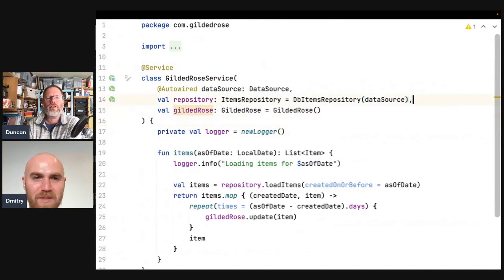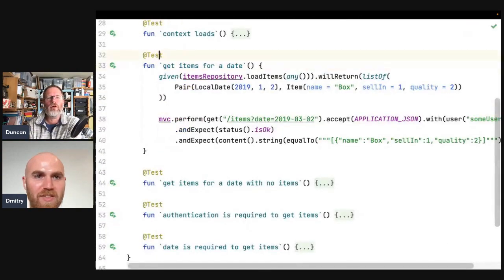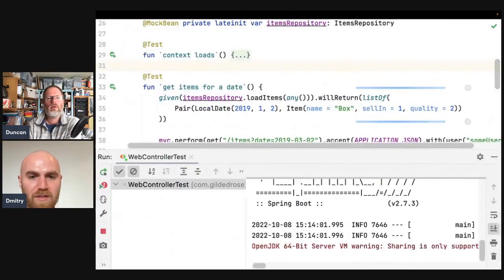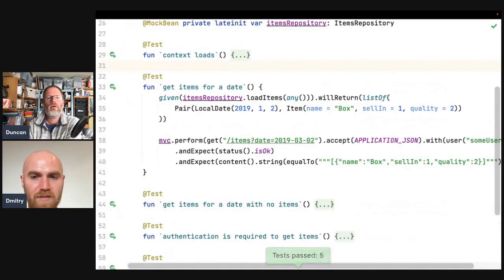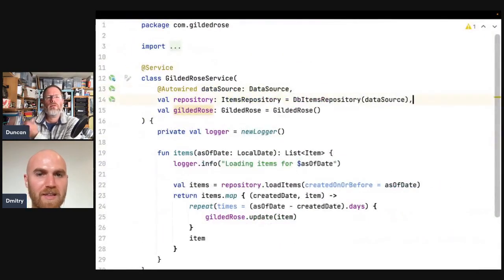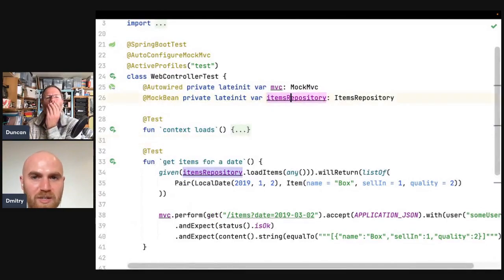Check that does actually work. I'll just run these tests. So yeah, it did work. It was green. Okay. So looking at this test, actually it mocks items repository.